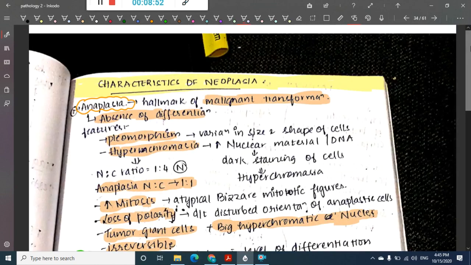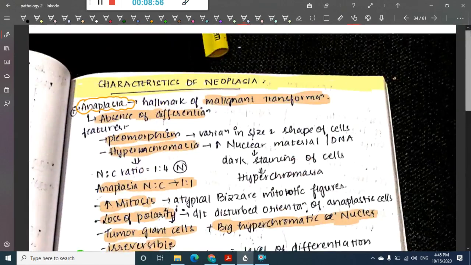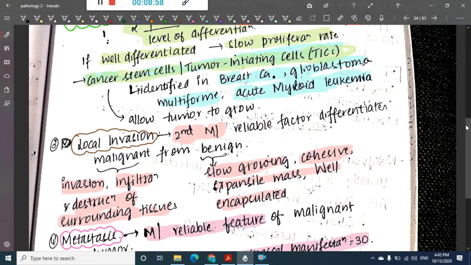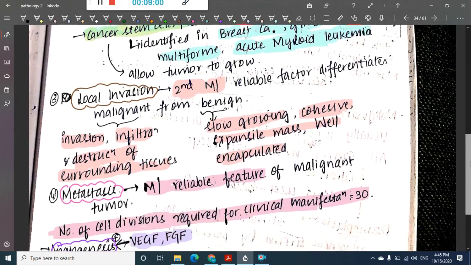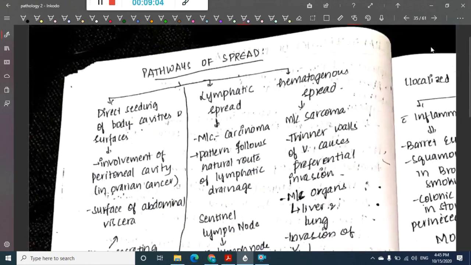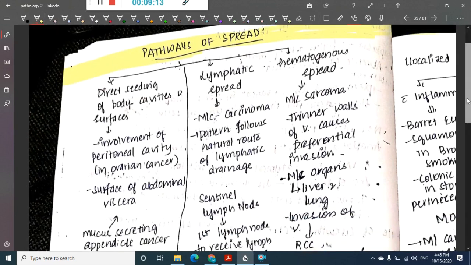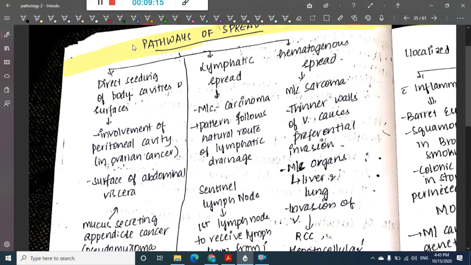So what are the characteristics? The main characteristics include anaplasia, rate of cell growth, then local invasion, then metastasis. These are the main 4 characteristics of tumor. Then we have to know about the pathways of spread.